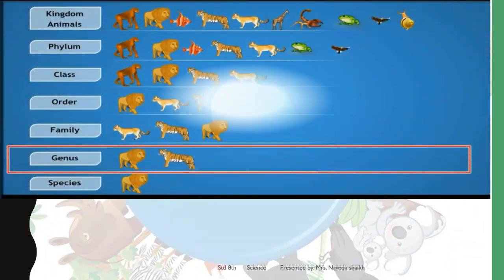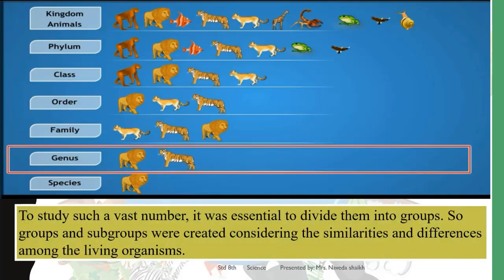Now, after knowing that there are so many species, there is a need of a proper system with the help of which we can study the vast number of organisms that are there. So in order to study a vast number, it is essential to divide them in groups.